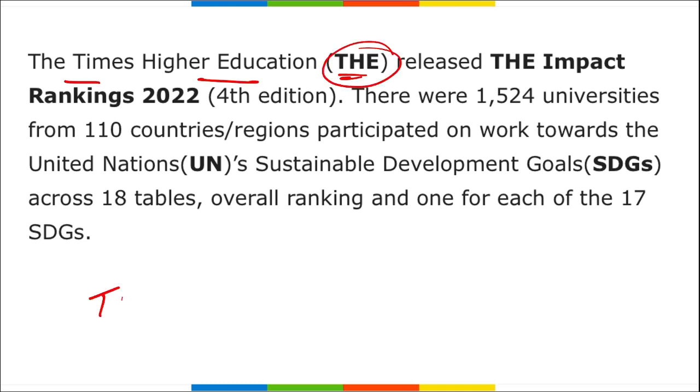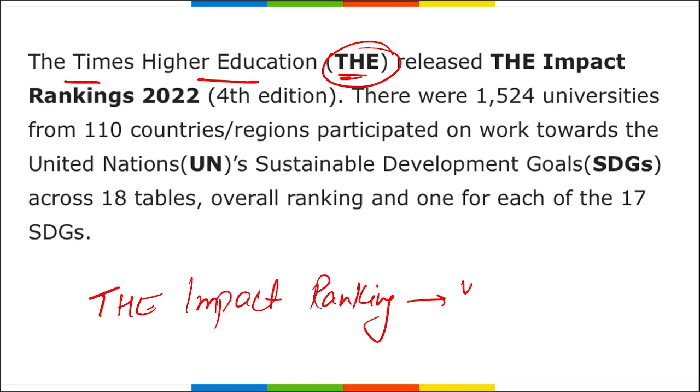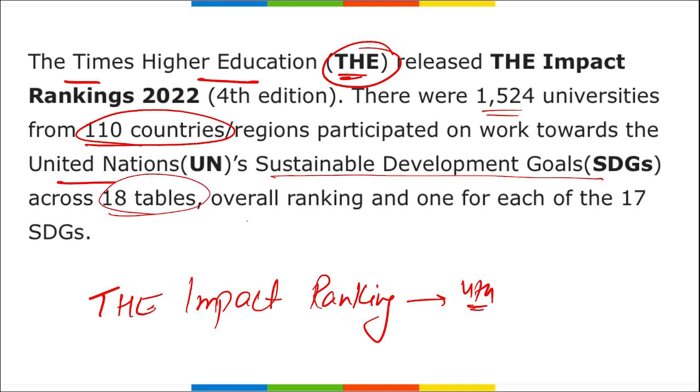They released the THE Impact Ranking. This was the 4th edition of this index. There were 1524 universities from 110 countries or regions that participated towards the United Nations Sustainable Development Goals across 18 tables: an overall ranking, and one for each of the 17 Sustainable Development Goals.